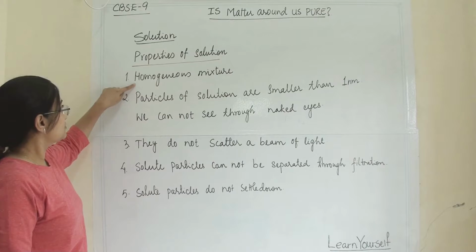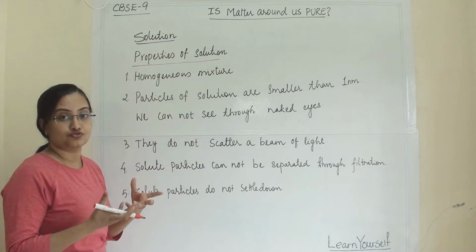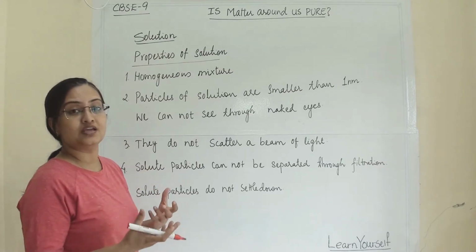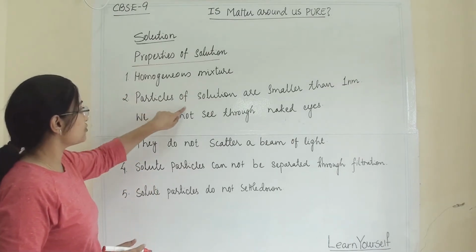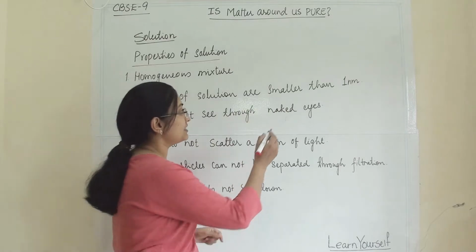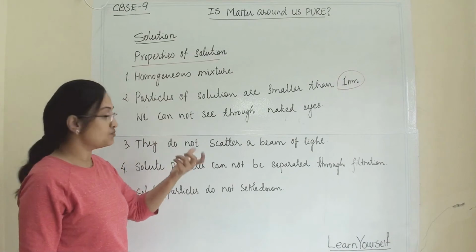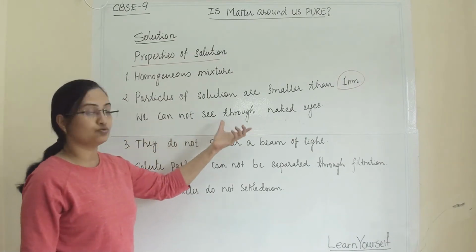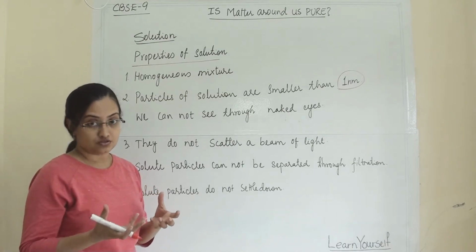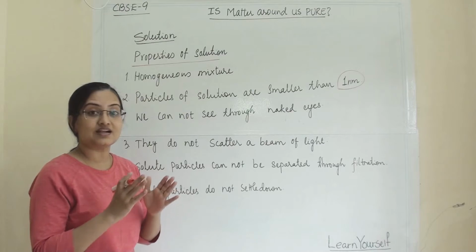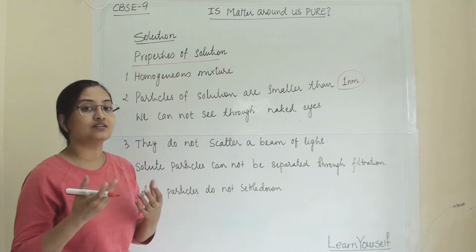So first, a solution is a homogeneous mixture. The components of a solution, that is the solute and the solvent, should be evenly and thoroughly mixed with each other. Second, particles of a solution are smaller than 1 nanometer. This is important. They are very small, so we cannot see them with the naked eye. Once we dissolve a solute into a solvent, we cannot see the solute particles in the solvent. They are evenly and thoroughly mixed.